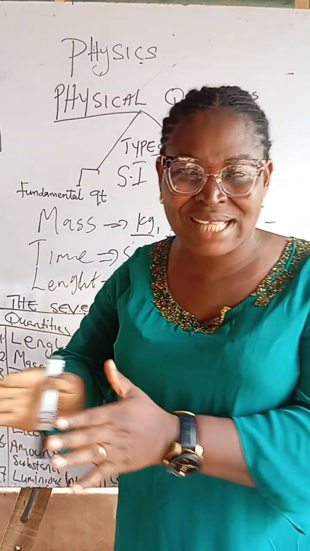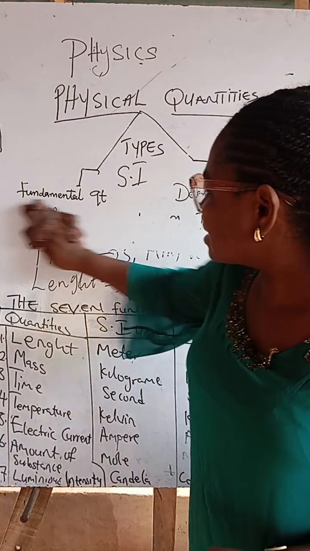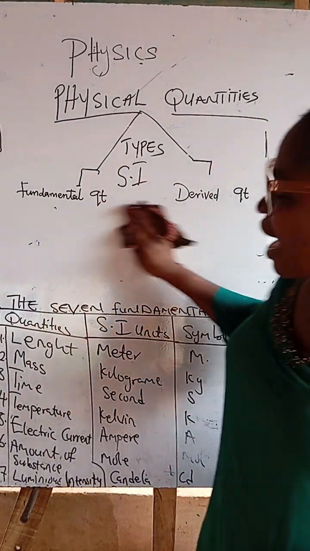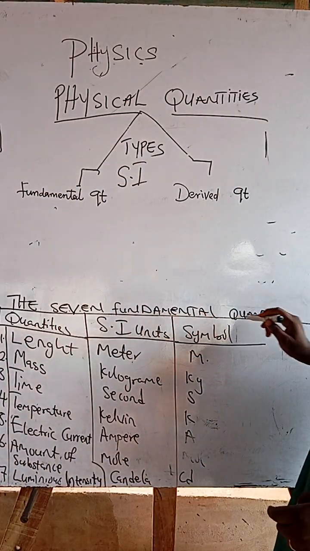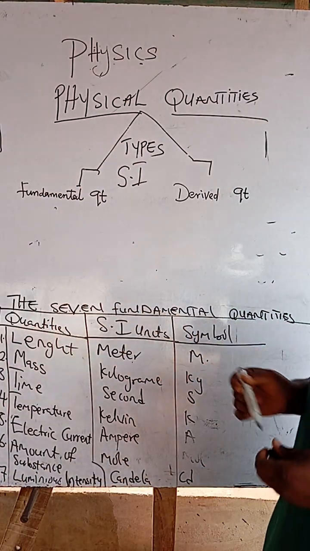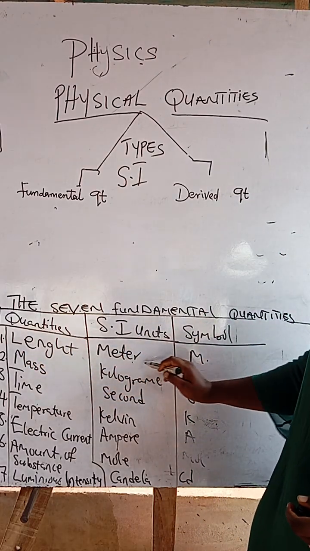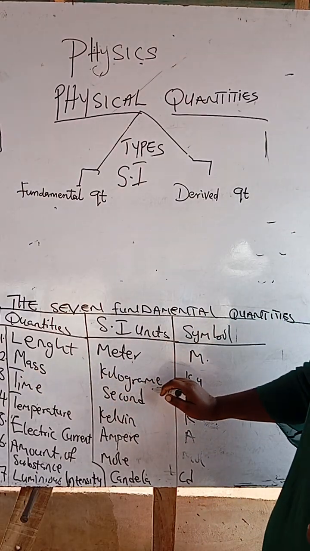Now, I shall be summarizing the 7 fundamental quantities and their SI units. The first one is length. The SI unit is meter. The symbol is M. The mass. The SI unit is kilogram.